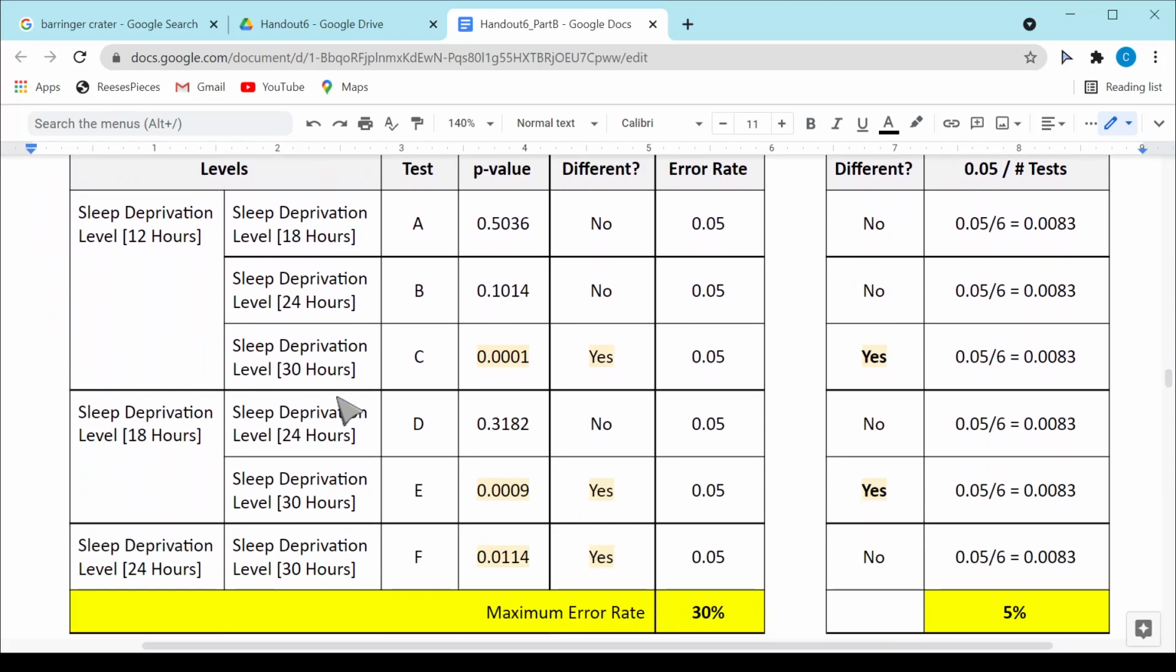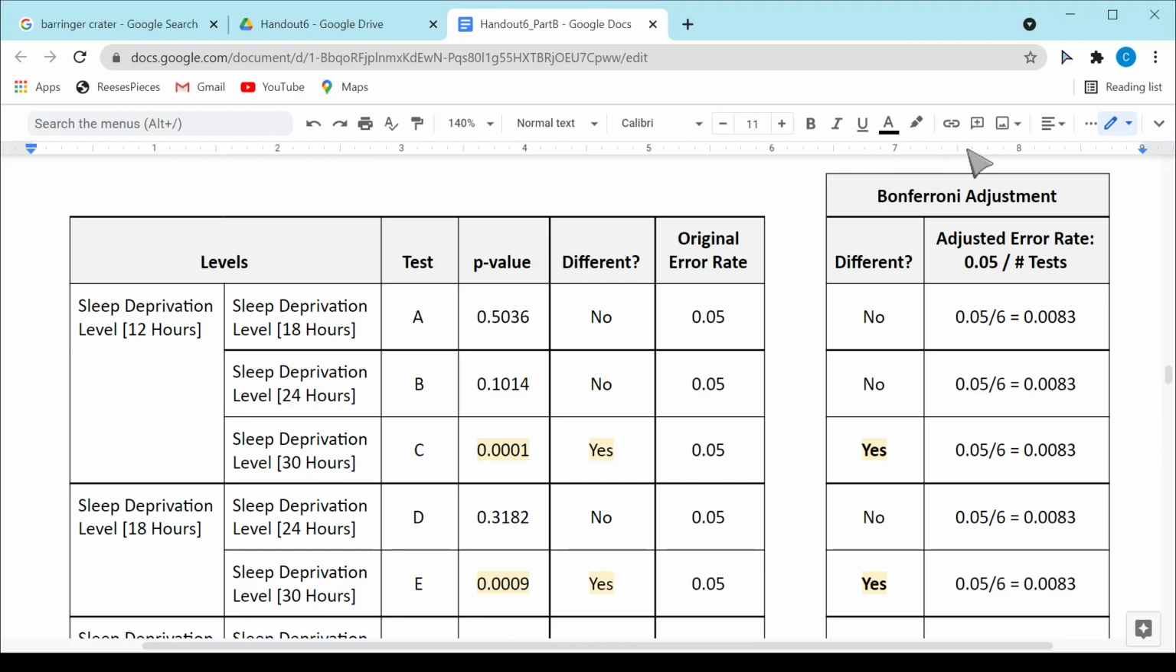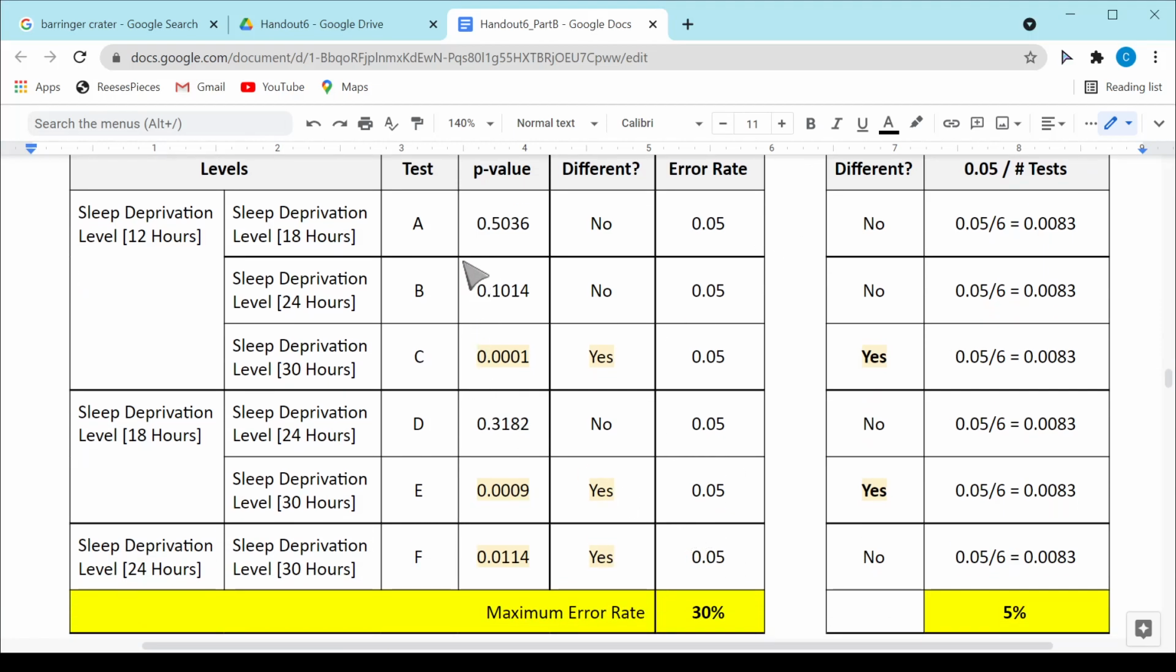Okay, so if I do this table here, let me see if I can get that whole thing on the screen. What I did was a total of 6 different tests here. If I do each one of those at the 0.05 level, my maximum error rate is not going to be 5%, but it's going to be 30% because I did 6 tests. That is our family-wise error rate. The family-wise error rate becomes a problem when you are looking at multiple tests in order to arrive at a conclusion.